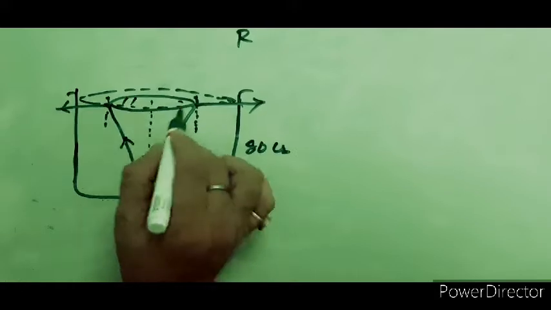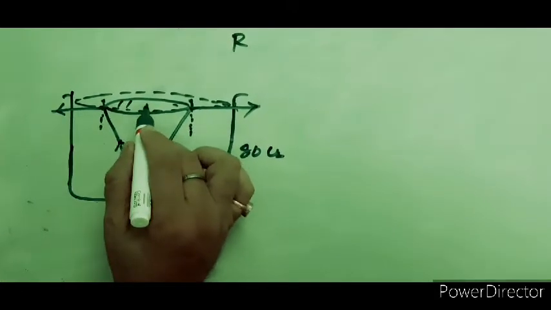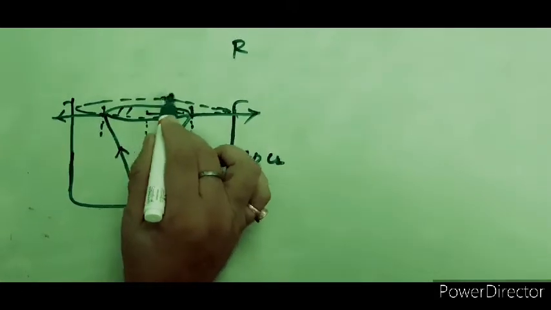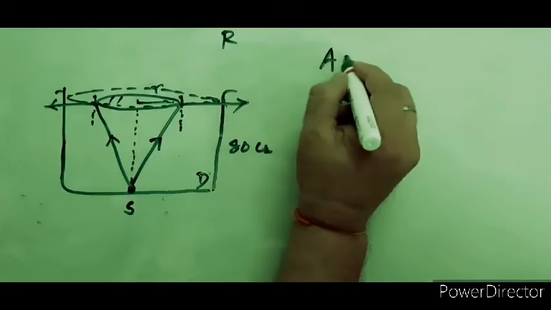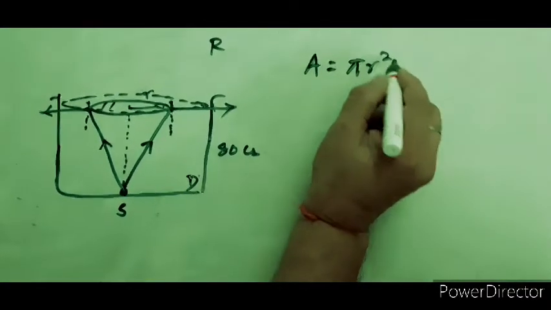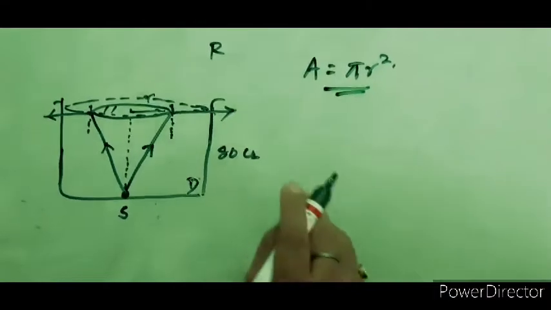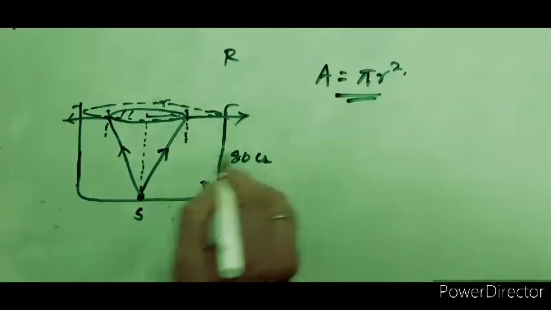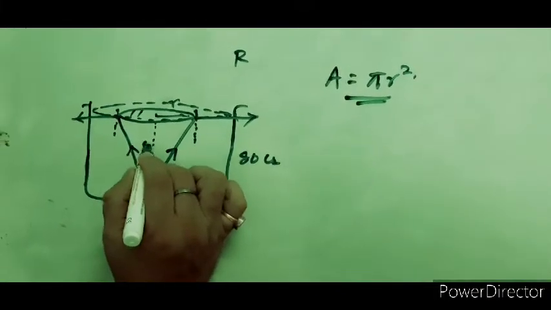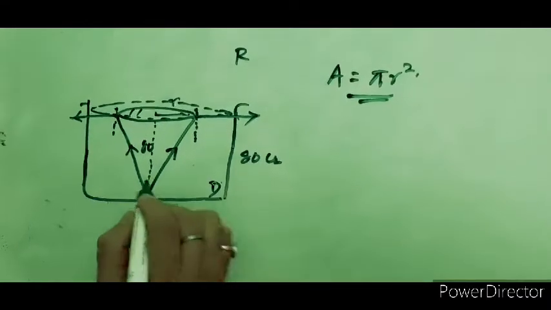So how to find this? Obviously it is circular, so first of all we have to find out R. The area will be pi r square. That particular area we have to find out. So how to find it? Here this is 80, and R we have to find out.